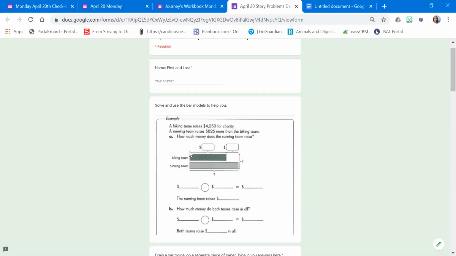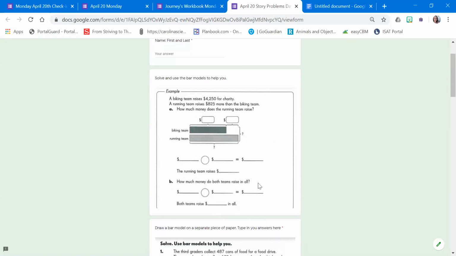Okay, so we look here and we see the biking team, it says it in our problem right here. So we would write 4,250 for charity. And then the running team raises 825 more. Okay, so this is 825. So we want to figure out how much it is altogether.